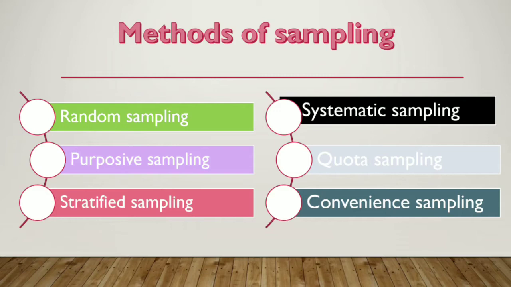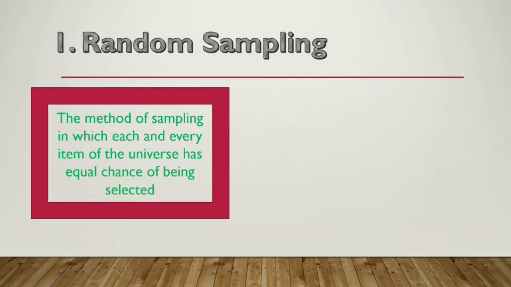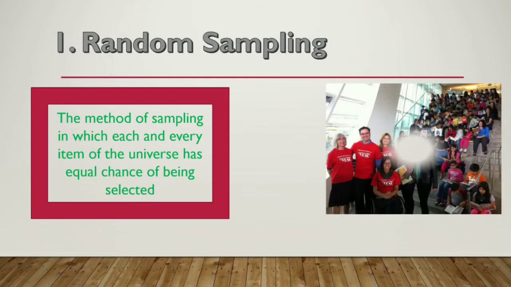So let us start off with the very first sampling, random sampling. The first type of sampling is random sampling. So the question arises, what is random sampling? It means that type of sampling in which each and every item of the universe, or you can say the population, has equal chance of being selected. That means, let's say there is a population of 100 people and everybody is thinking that the sample is being selected from them. That means everybody is thinking that we might get selected as a sample.